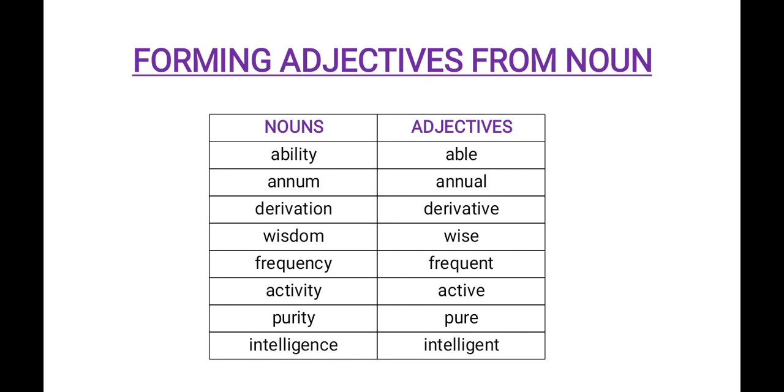Here I want to give an example. Thomas Alva Edison is an intelligent scientist. Thomas Alva Edison is known for his intelligence. In the sentence, Thomas Alva Edison is an intelligent scientist, intelligent is an adjective.